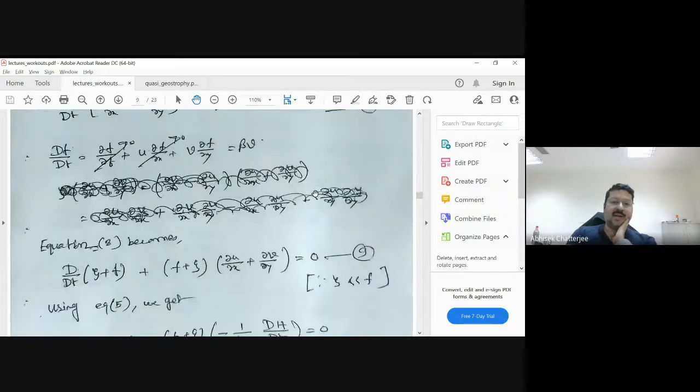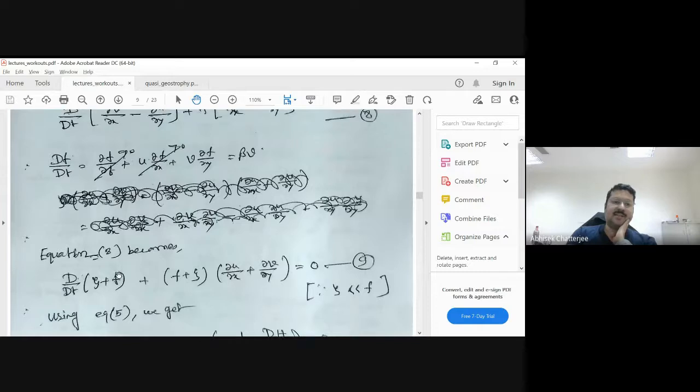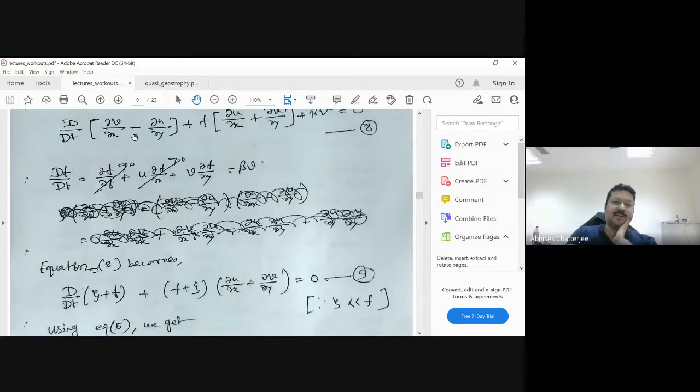So if we do that, we get d/dt of (zeta plus f), where zeta is this one and f comes from beta v, plus (zeta plus f) times (del u by del x plus del v by del y) equals 0. But I have written (f plus zeta) times (del u by del x plus del v by del y) equals 0. Can you tell me how?